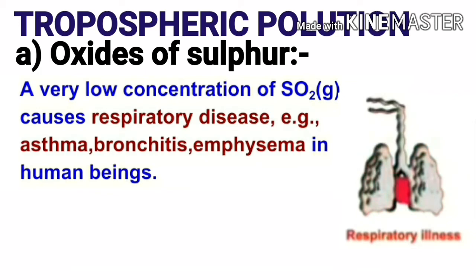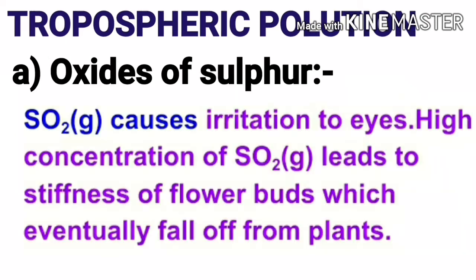A very low concentration of sulfur dioxide gas causes respiratory disease, for example, asthma, bronchitis, emphysema, that is lungs cancer, in human beings. Sulfur dioxide gas causes irritation to eyes. High concentration of sulfur dioxide gas leads to stiffness of flower buds, which eventually fall off from plants.